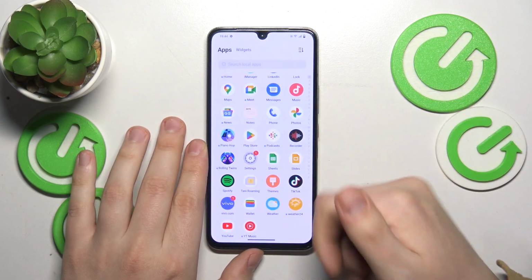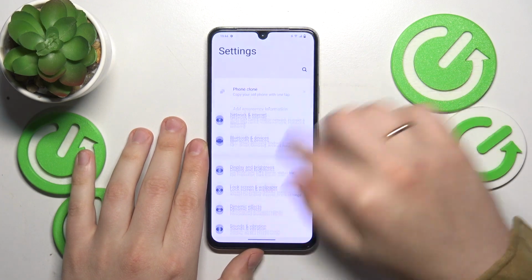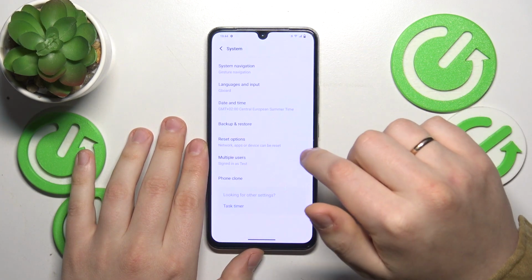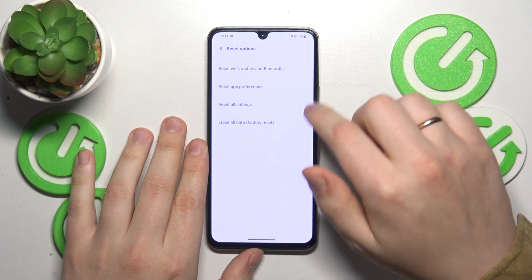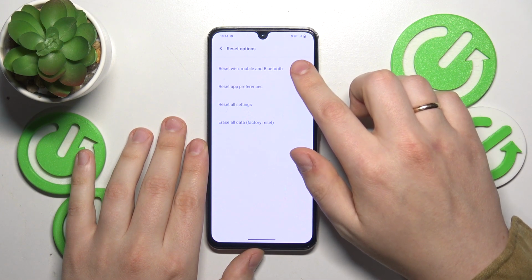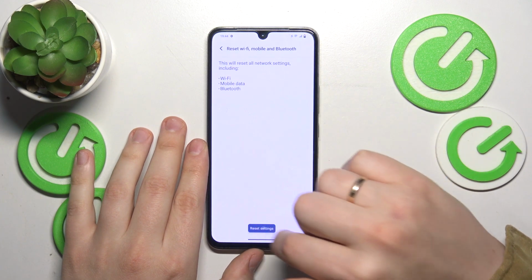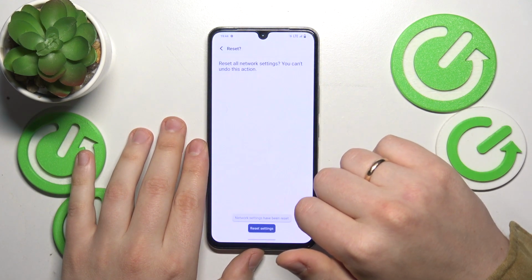Then what you also might want to do is to launch settings, then enter the system category. Here go for the reset options, reset Wi-Fi, mobile and Bluetooth, and perform this operation here.